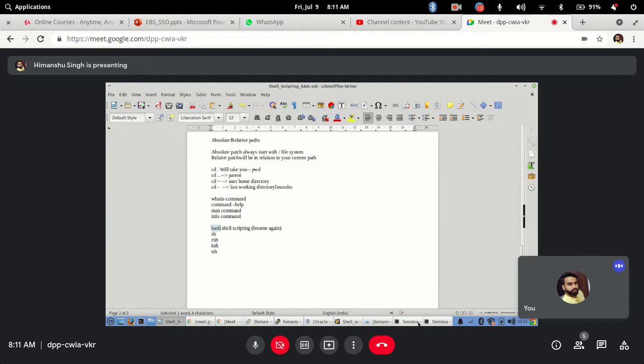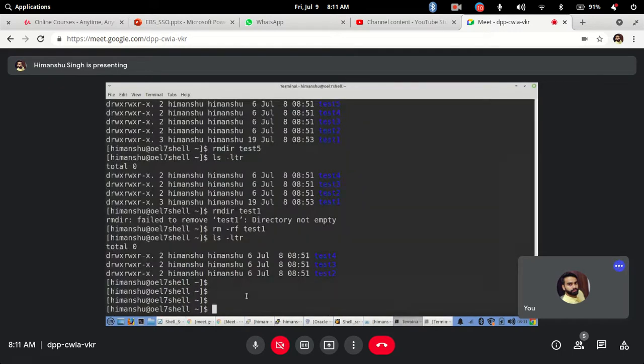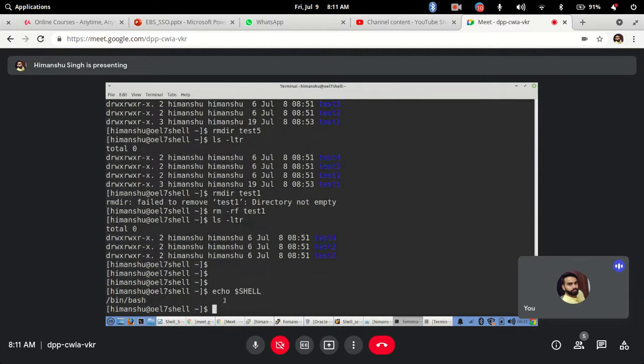So if you want to identify which shell you are actually working on, okay, so you have to just write a command. For now, don't get confused, this is a simple command, echo $SHELL. So I am currently using bash shell.